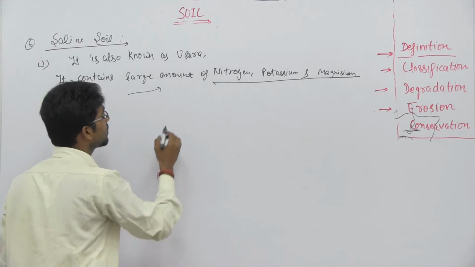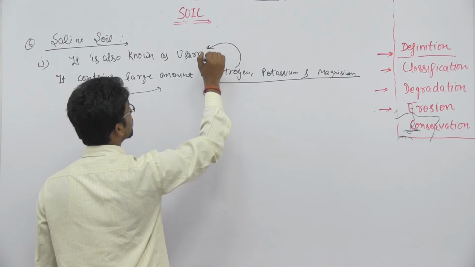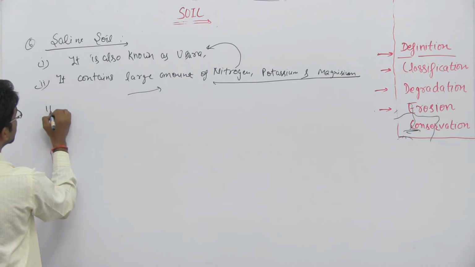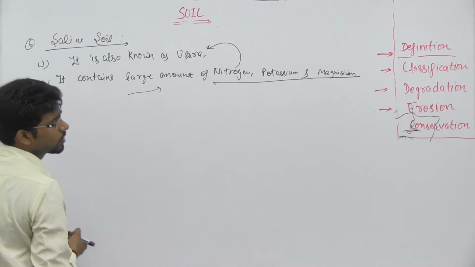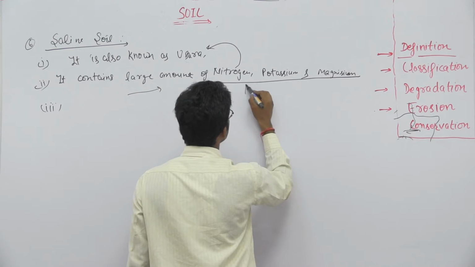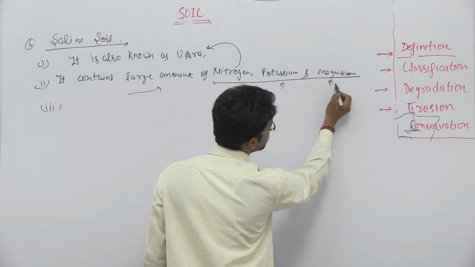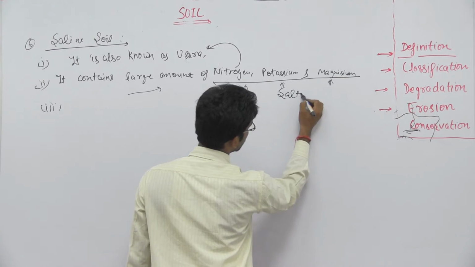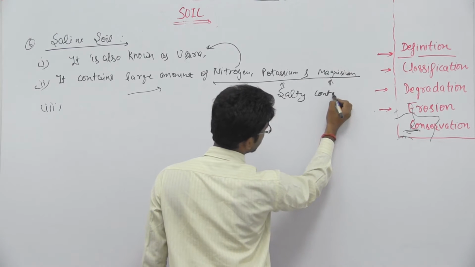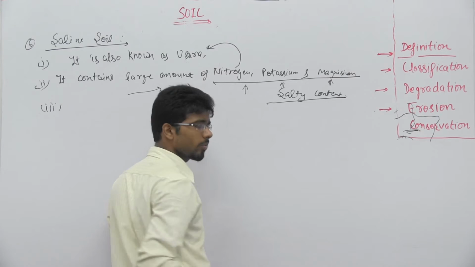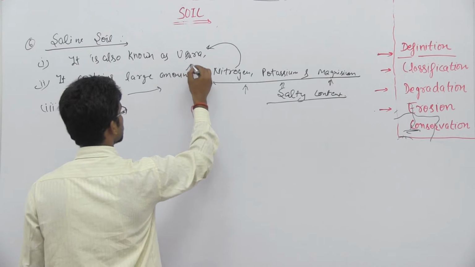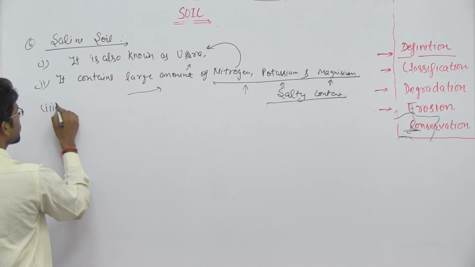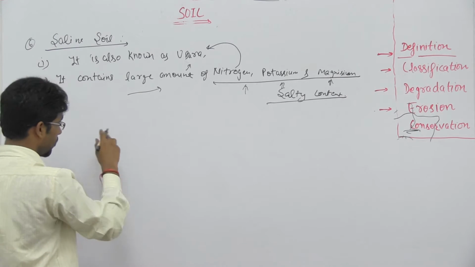These contents make it ऊसर. So second point we wrote. You can notice in this nitrogen, potassium and magnesium, these are all salty content. So because of high amount of salt, this is ऊसर and it is used for the formation of salt.